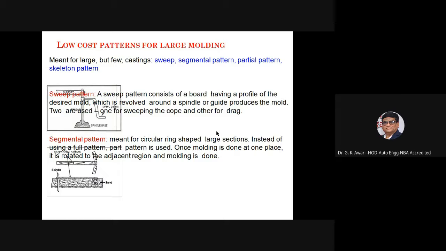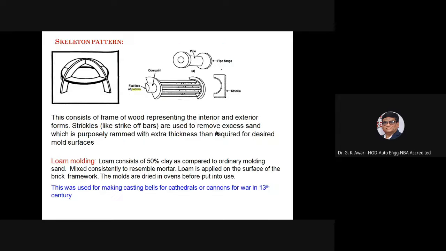Two are used, one for sweeping the cope and another for the drag. A segmental pattern is meant for circular ring shaped large sections. Instead of using a full pattern, a part pattern is used. Once molding is done at one place, it is rotated to the adjacent region and molding is done.